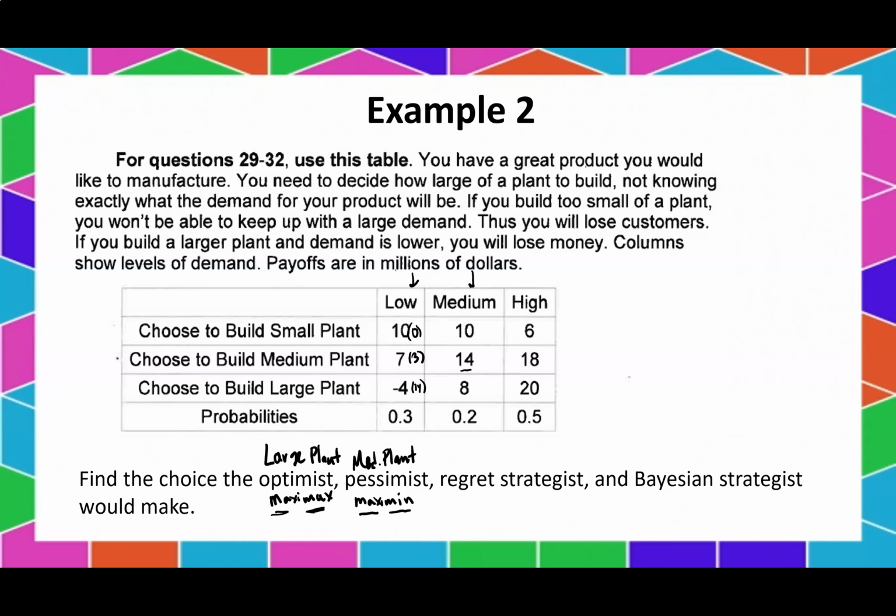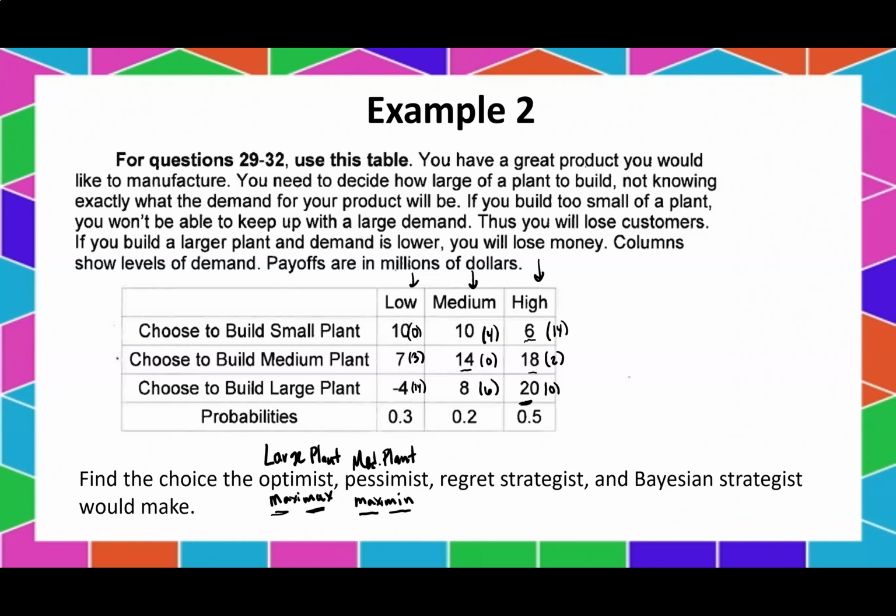So remember, we're looking straight down this column. Our regret would be 0 on that. We would regret 4 on that, or $4 million. And how do you get from 8 to 14? Well, that would be 6. Okay. All right, last one here is 20, our best case situation if it ends up being high. So we're going to have 0 here, 2 here, and 14 here. We're comparing all these lower numbers with the biggest one in the column.